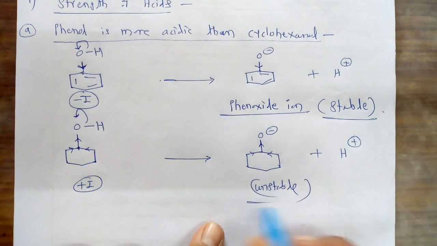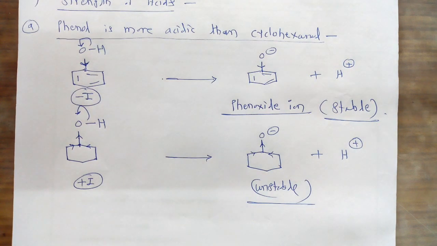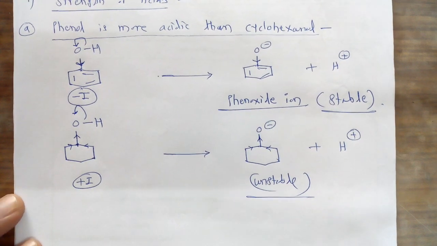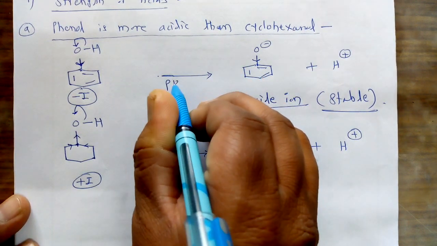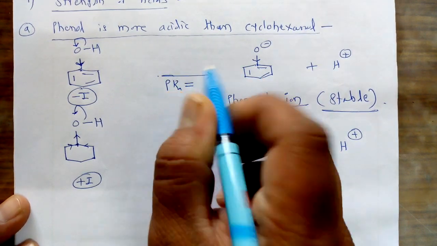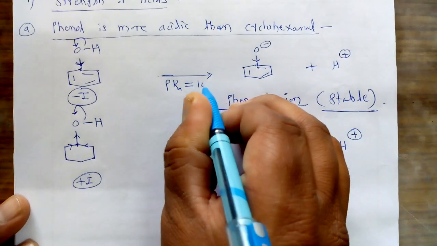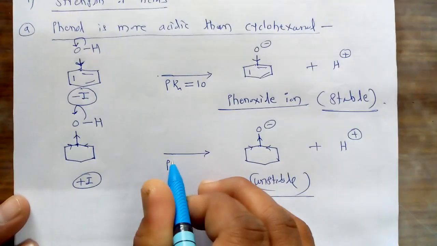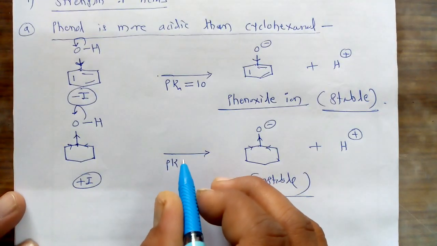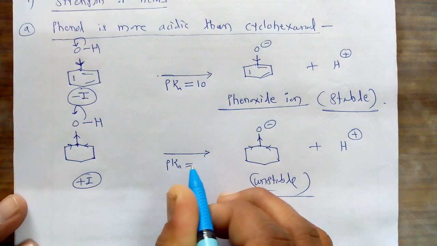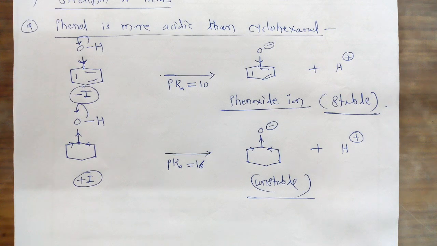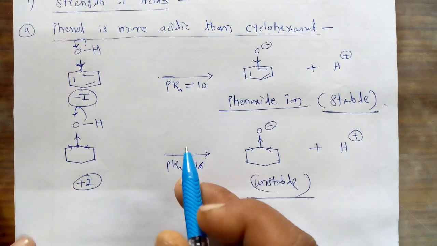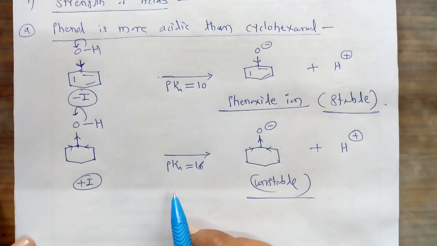Now if we consider the relative stability of these conjugate bases as well as their pKa values, the first compound, phenol, has a pKa value of 10, and the second, cyclohexanol, has a pKa value equal to 16. So it is very clear that phenol has the lower pKa value, so it is more acidic than cyclohexanol.